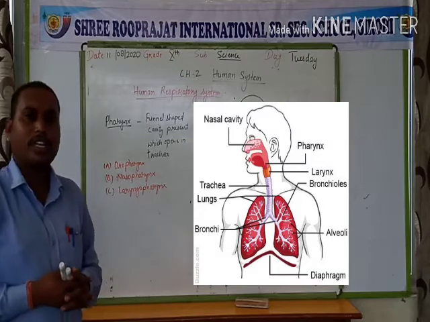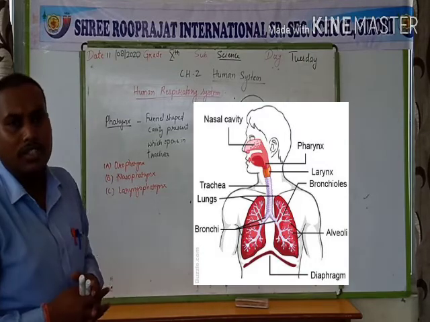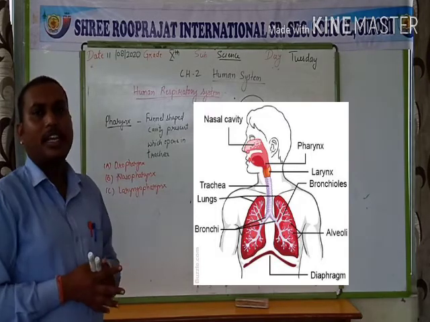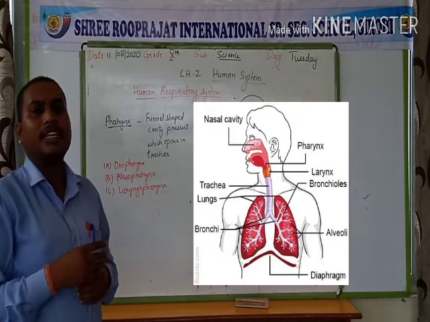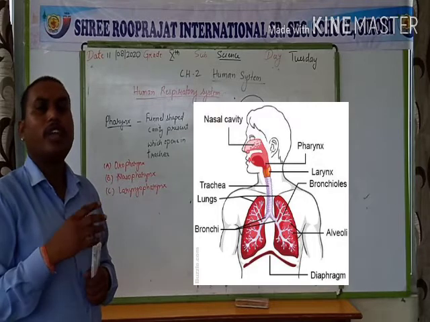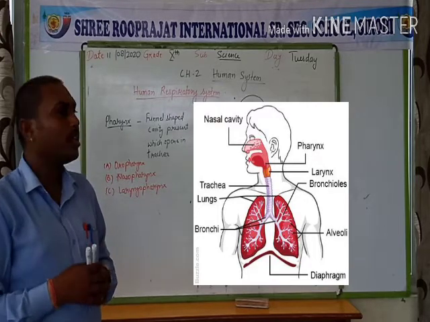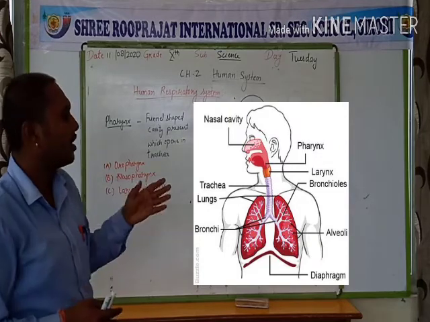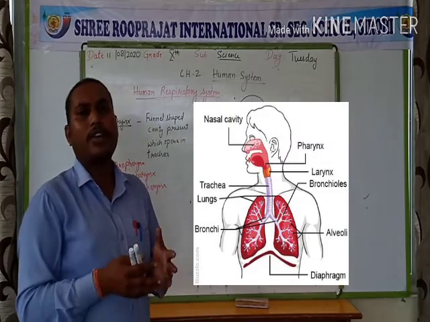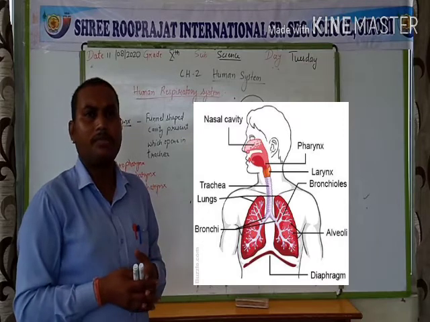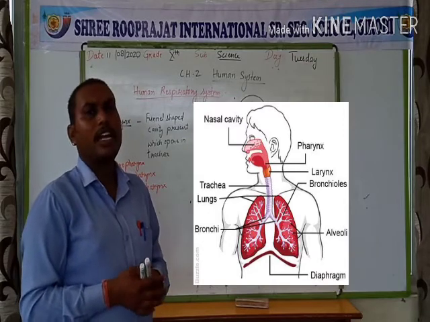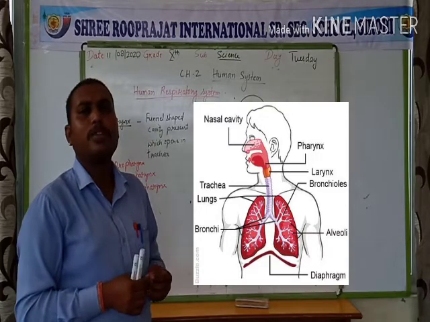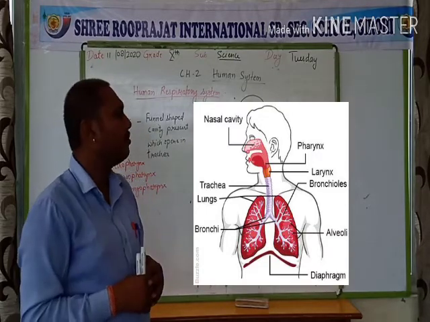There is an epiglottis. It is a cartilaginous structure present on the pharynx in the region of the larynx, and it prevents food particles from entering the windpipe, that is our trachea. Trachea is the windpipe. It is covered by cartilaginous C-shaped rings so that it cannot collapse, so it will not stop the flow of air inside our body.